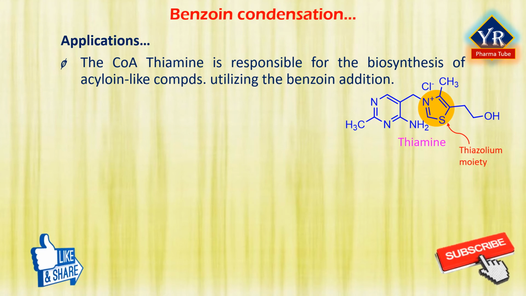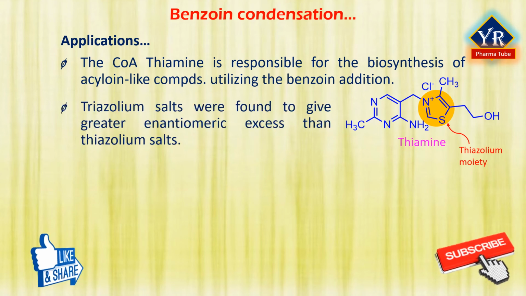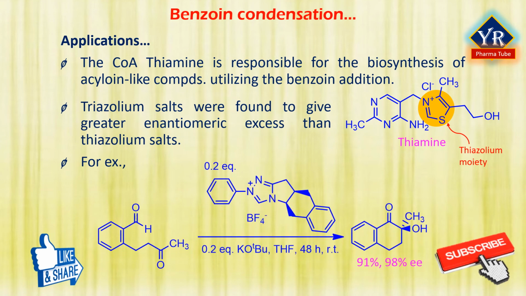The asymmetric version of this reaction has been performed by utilizing chiral thiazolium and triazolium salts. Triazolium salts were found to give greater enantiomeric excess than thiazolium salts. An example is shown here.